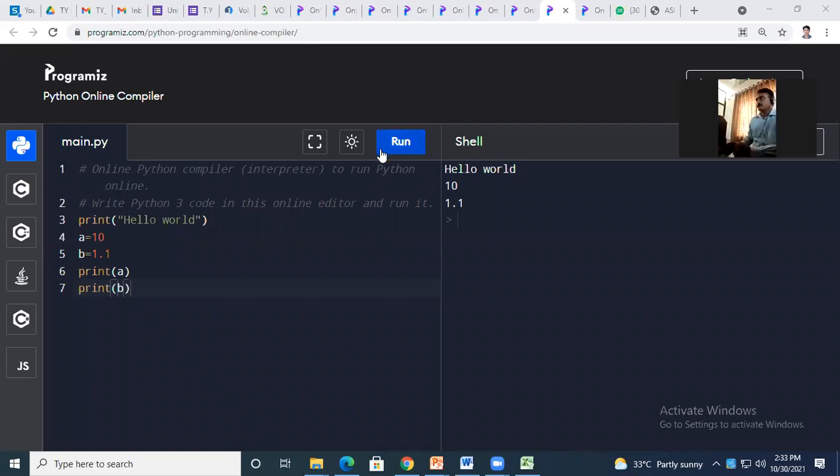Yes, after execution, click here on the run button. Okay, are you getting it?